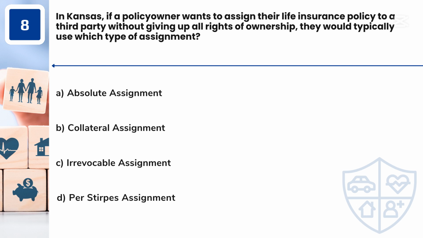Question 8. In Kansas, if a policy owner wants to assign their life insurance policy to a third party without giving up all rights of ownership, they would typically use which type of assignment? A. Absolute assignment. B. Collateral assignment. C. Irrevocable assignment. D. Per stirpes assignment.